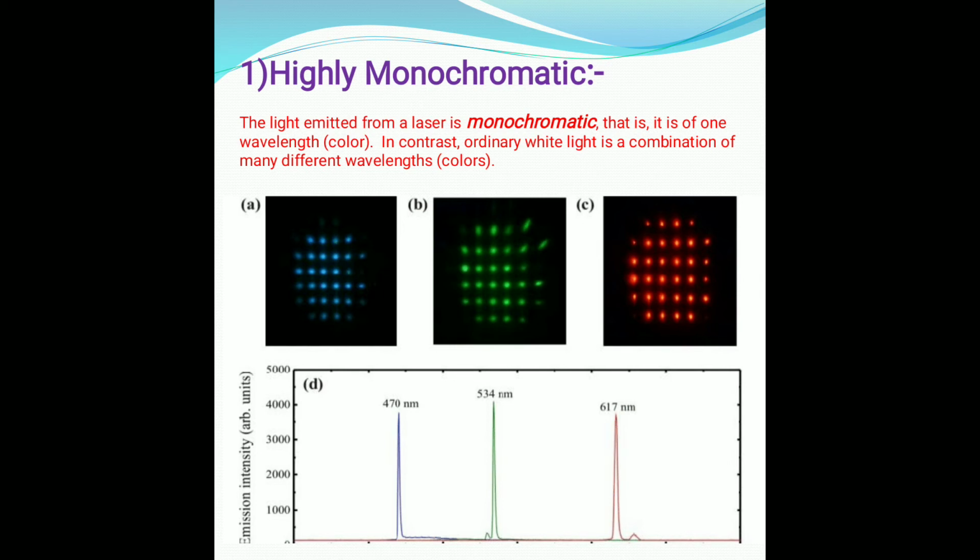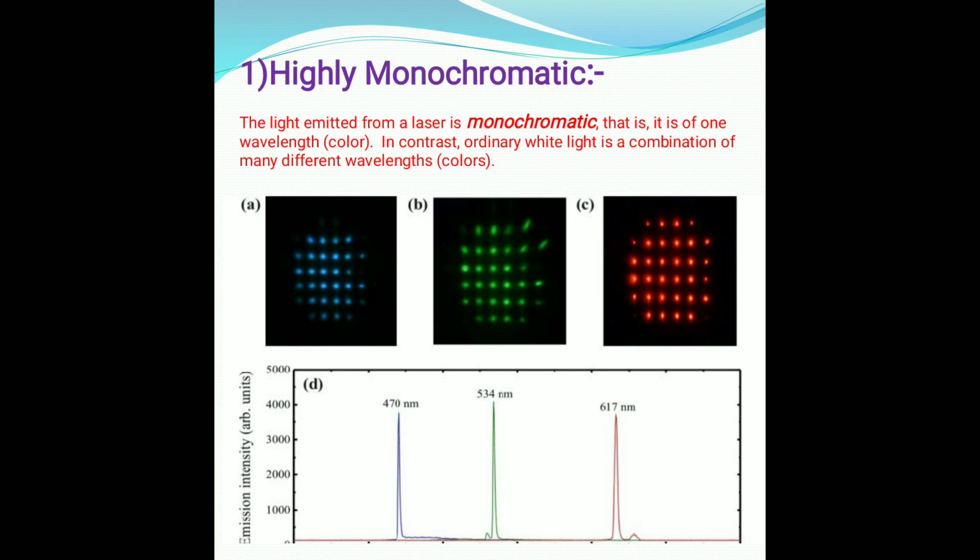Laser beam is highly monochromatic in nature than that of any ordinary conventional light. Ordinary light is spread over a continuous range of wavelengths and therefore not monochromatic. But laser light is monochromatic.